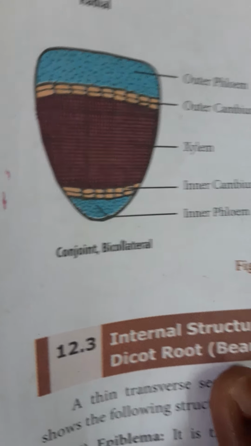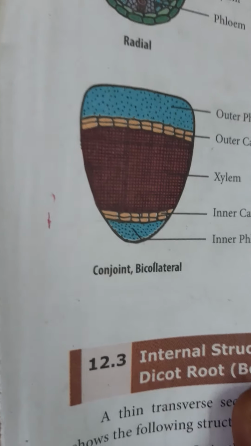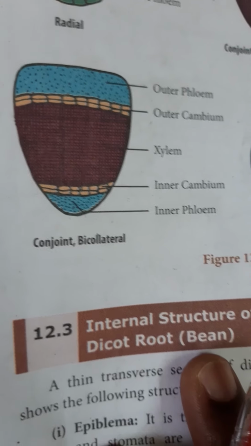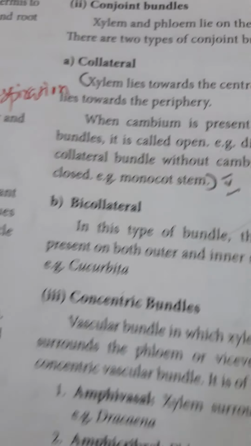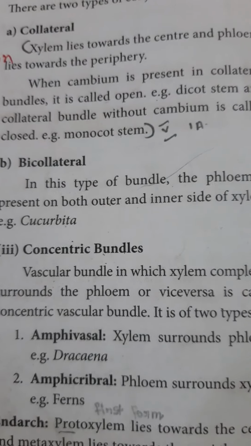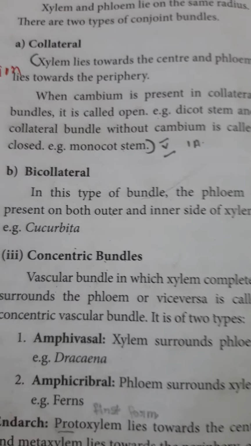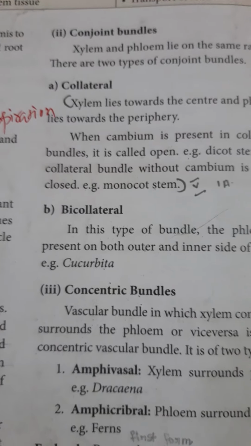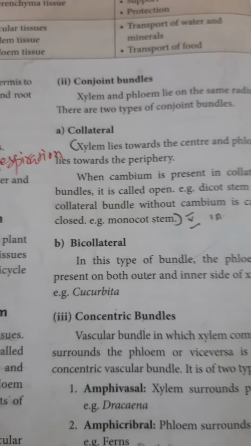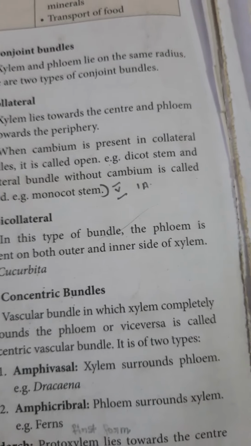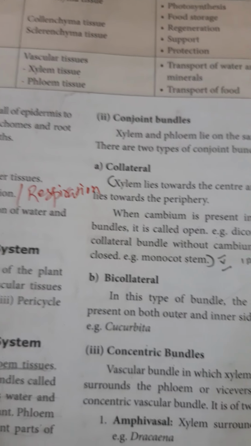Mostly this type of vascular bundle is not seen in all groups of plants. A few plants only, such as the Cucurbitaceae family. See, bicollateral. In this type of bundle, the phloem is present on both the outer and inner side of the xylem. Example, cucurbita, watermelon, bottle gourd, etc.